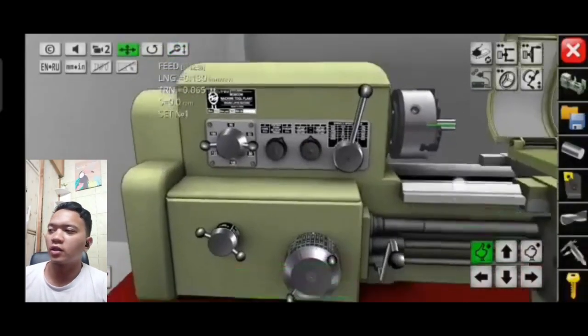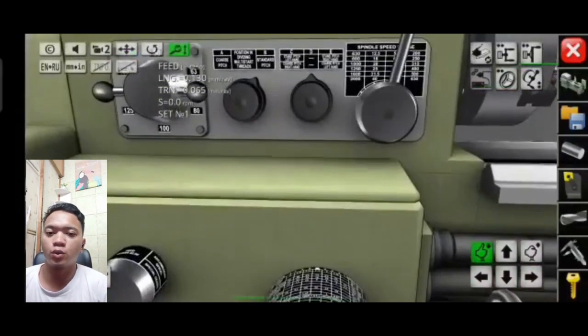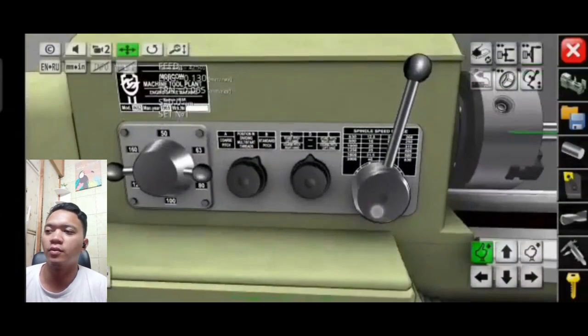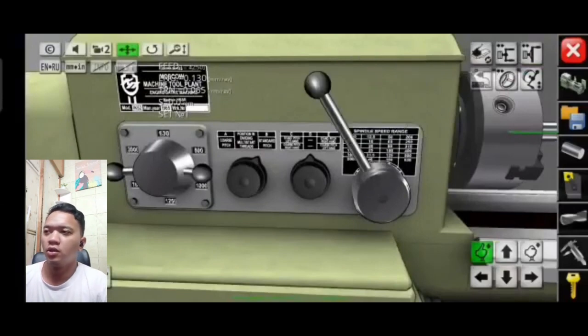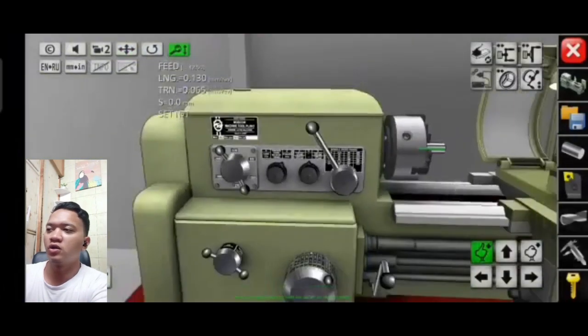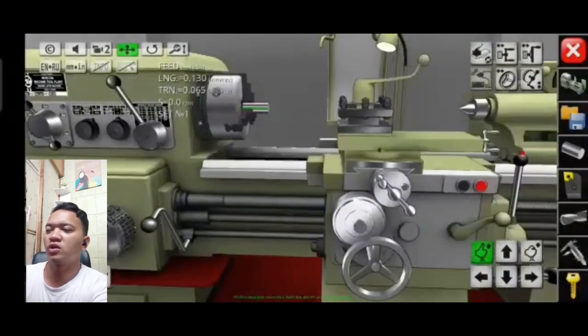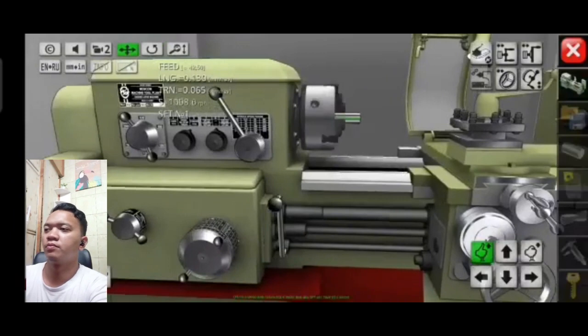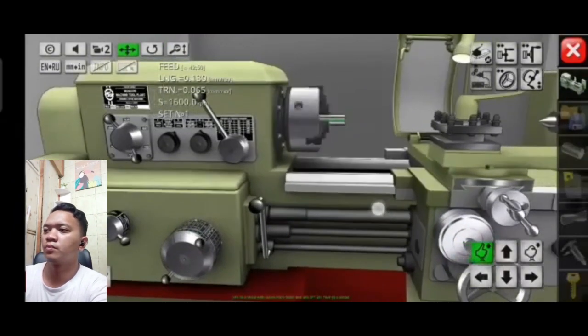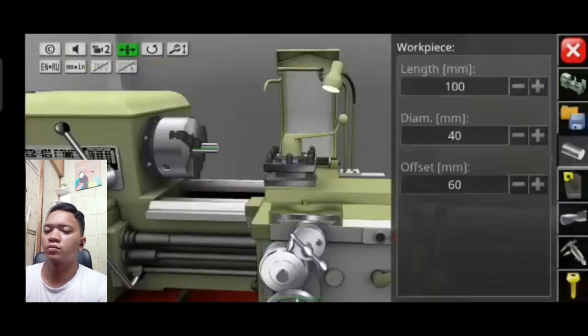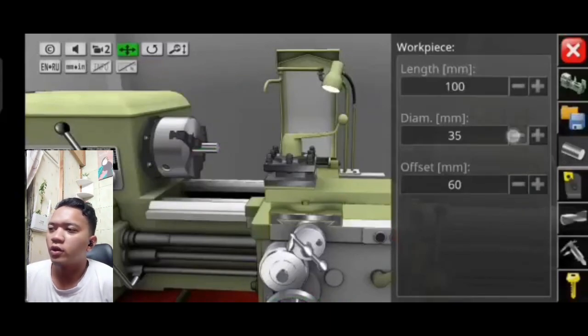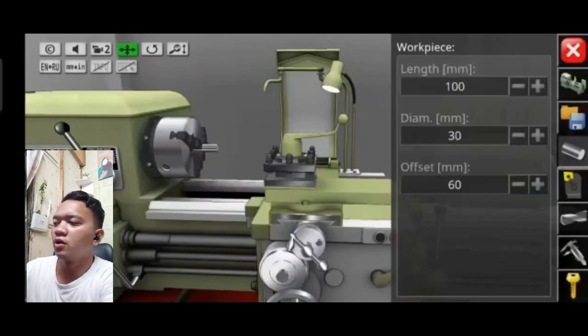Now I'm going to set the spindle speed to the required number, which is 1600 rpm for the mild steel. After this, we are going to turn on the machine to check the spindle speed. Now we are going to set the workpiece.